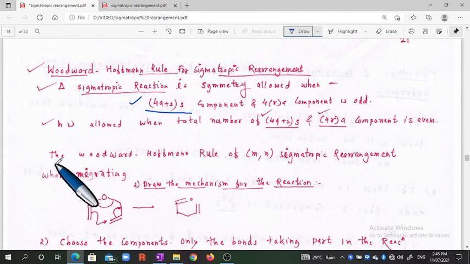is odd, then your reaction is thermally allowed. And when the sum of the 4q plus 2 S component and the 4r A component is even, then your reaction is photochemically allowed. Let us discuss which system is considered a 4q plus 2 system and which system is considered a 4r or 4q A system.